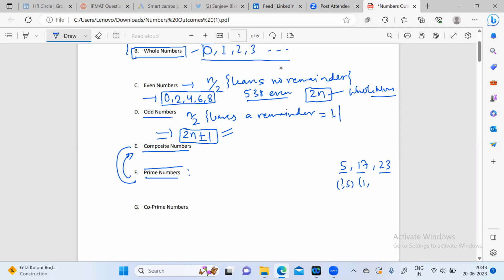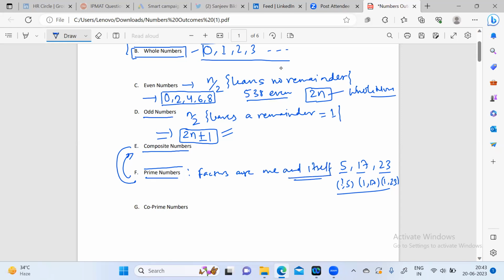Factors of 17 are 1 and 17. Factors of 23 are 1 and 23. So prime numbers are all those numbers which do not get divided by any other number except 1 and itself. So factors are 1 and itself.